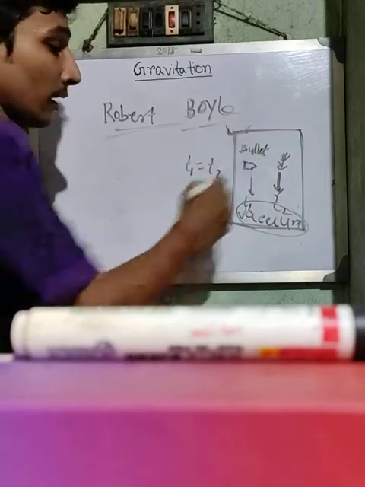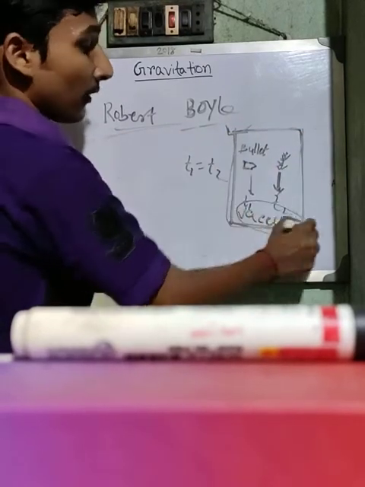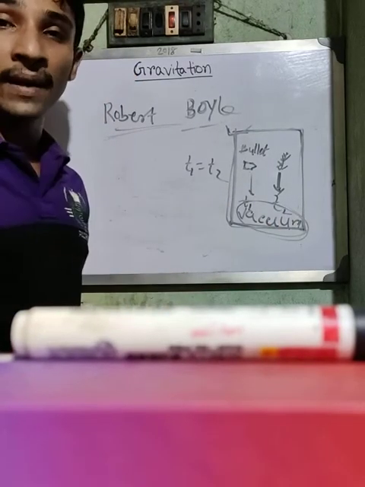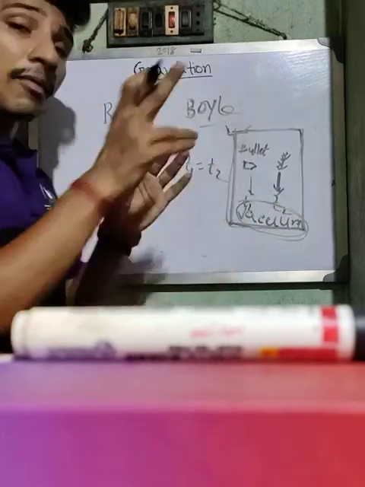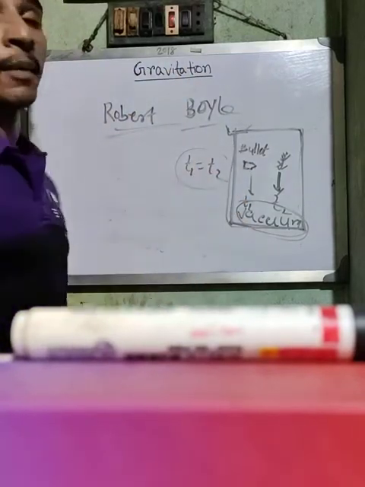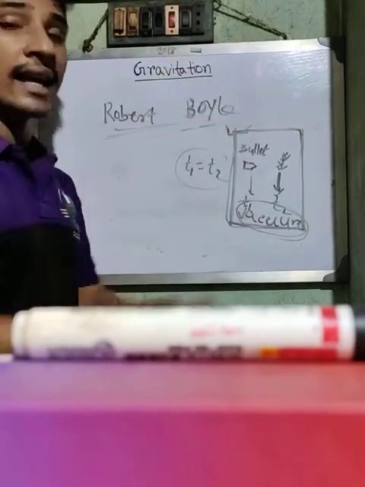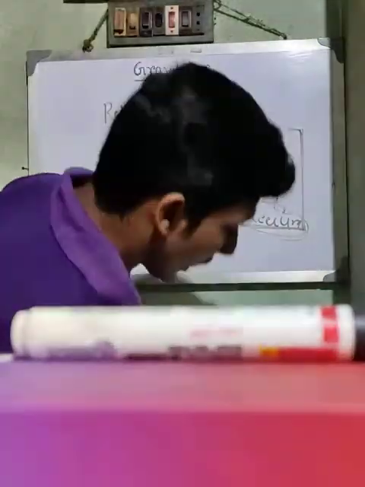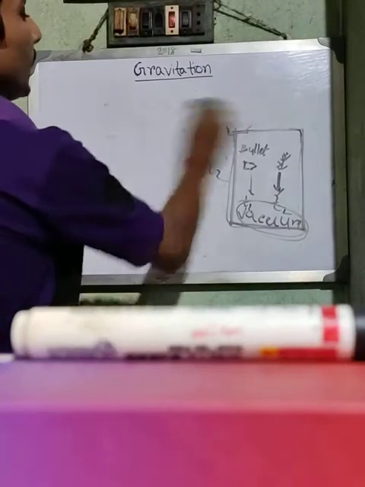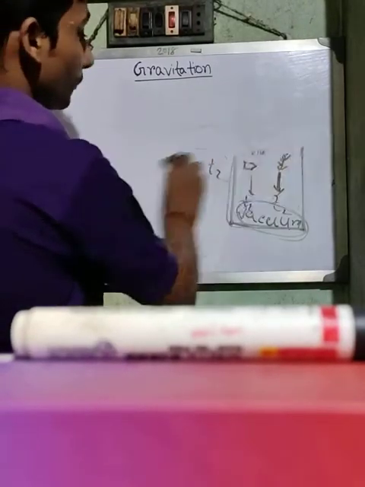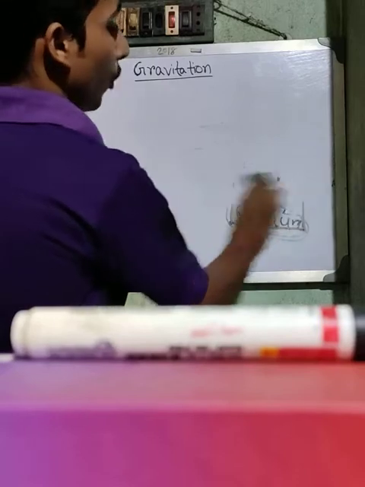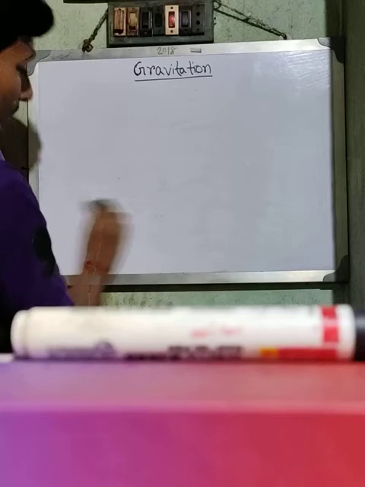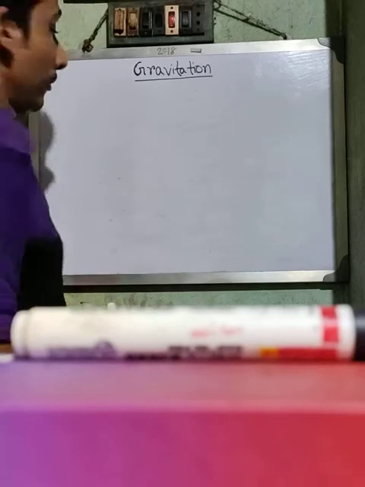And Robert Boyle has proved that in a vacuum chamber or vacuum jar. Vacuum jar means there is no air. No air means no air friction. So Galileo said that if air friction is neglected, then the time taken by all objects of different masses to reach the ground from a height is the same. That was proved by Robert Boyle. Free fall means if any object is falling from a height and there is no air friction, that is called free fall. Free fall means freely falling.